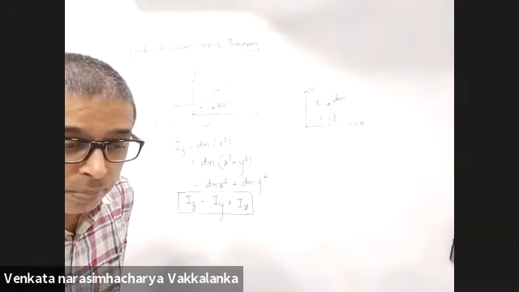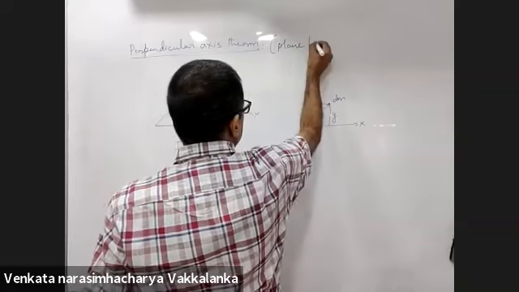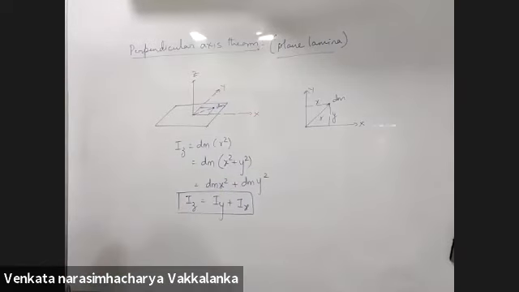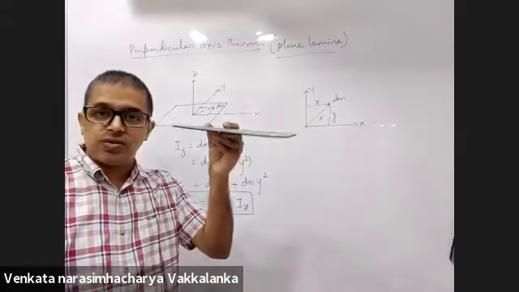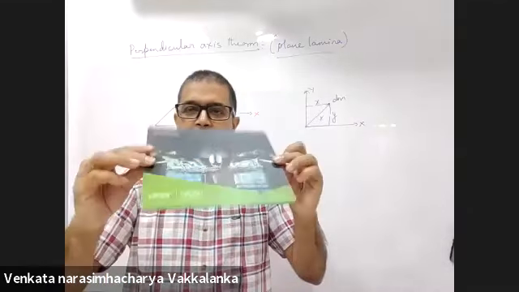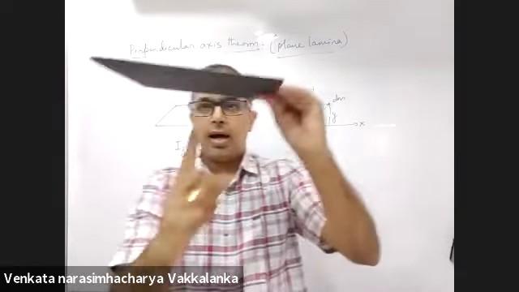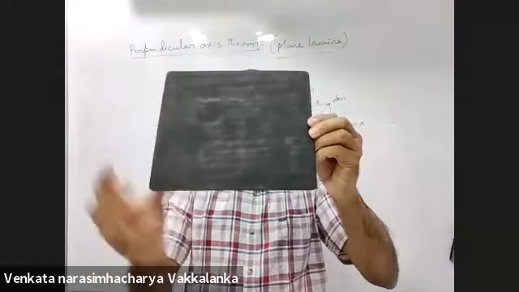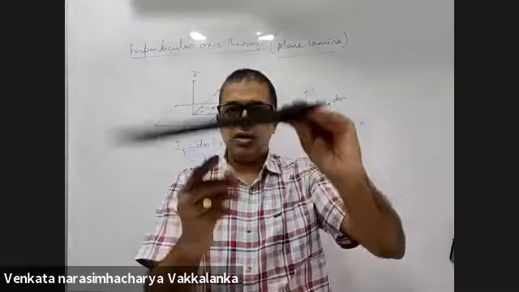This is called the perpendicular axis theorem, applicable only for a plane lamina. A plane lamina means it should be a plate with no thickness. Iz will be Ix plus Iy. Are you able to visualize this?